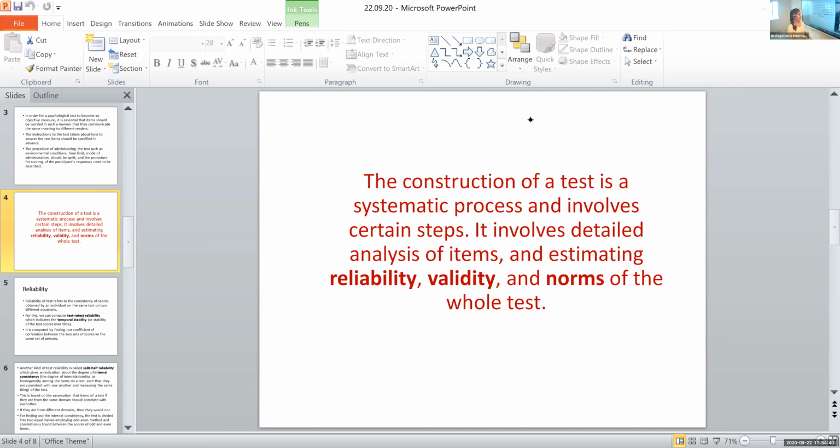Yes, ma'am. So what I'm telling is, when we construct a test, suppose there is no existing test to measure the depression of a patient. Imagine it like that. So what we do is we think about it. We write down certain questions that they are likely to answer.